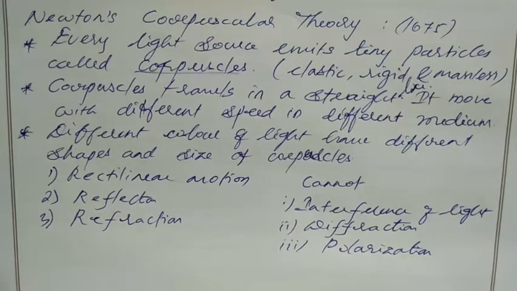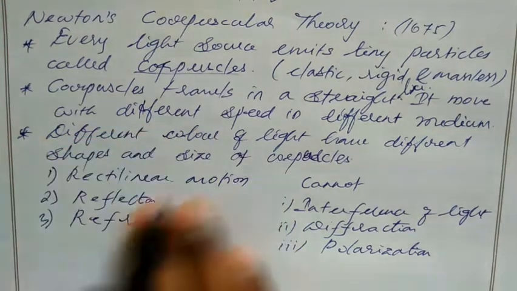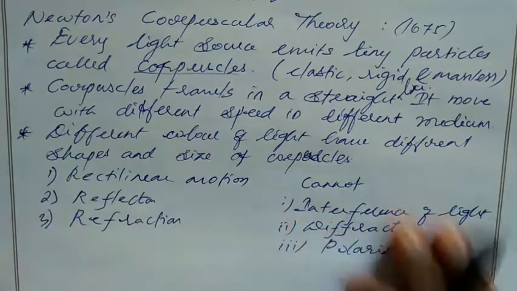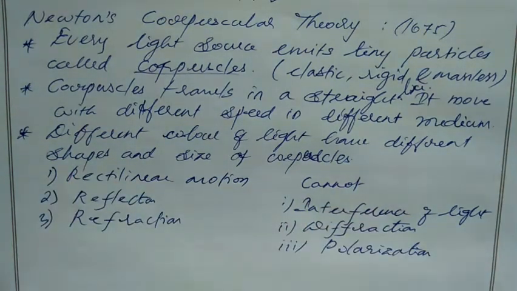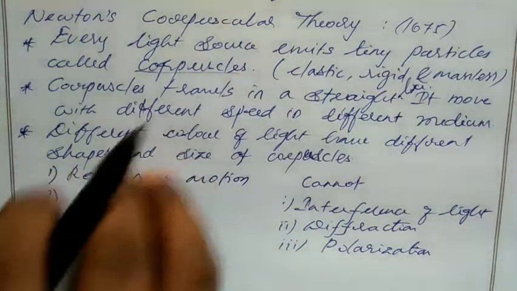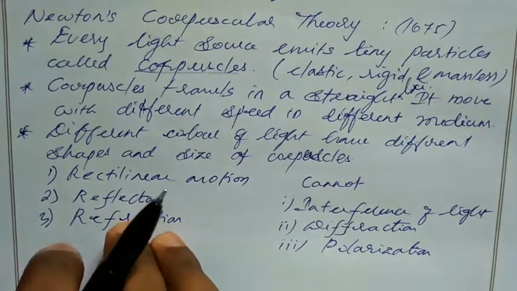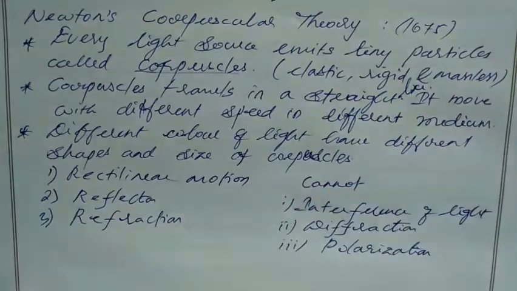So with ray optics we can only explain the first ones. We cannot explain these with ray optics, but with wave optics we can explain them by taking light as a wave.